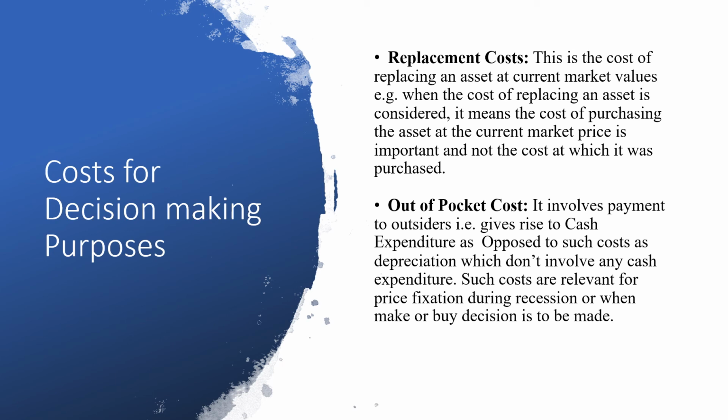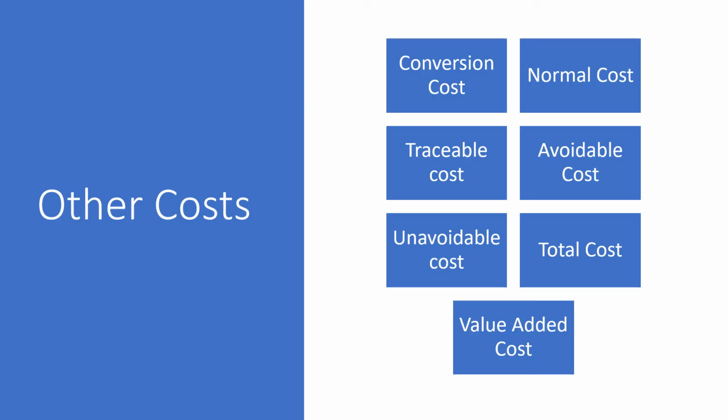The next one is out of pocket cost. It involves payments to outsiders. It gives rise to cash expenditure, as opposed to such costs as depreciation, which don't involve any cash expenditure. So depreciation is such a cost which doesn't involve cash expenditure, but out of pocket costs are those which involve payment to others. So it involves cash expenditure. These costs are relevant for price fixation during recession or when a make or buy decision is to be made by the organization.